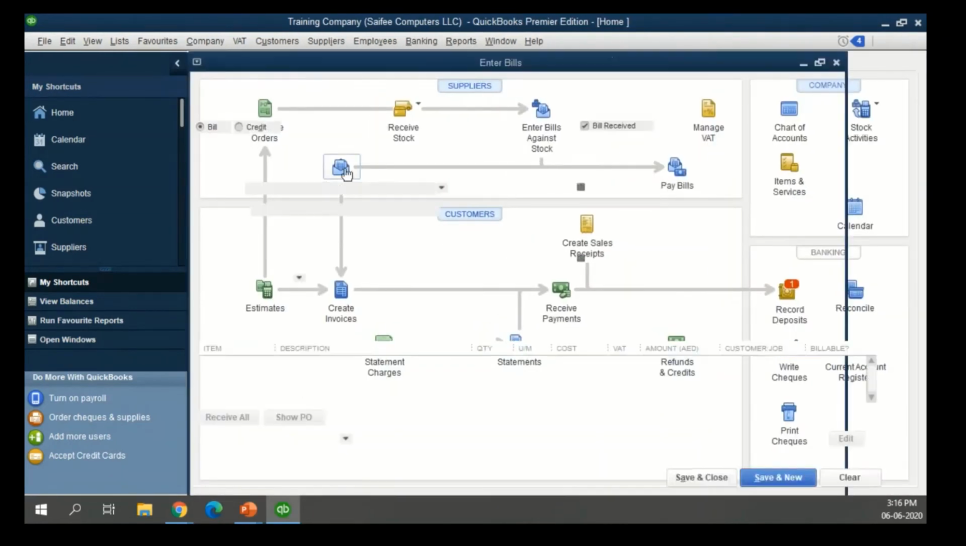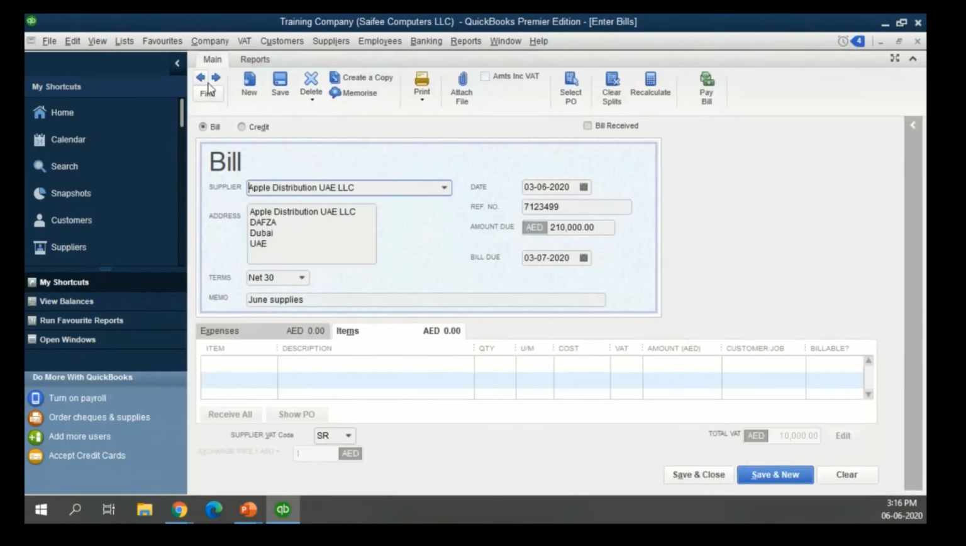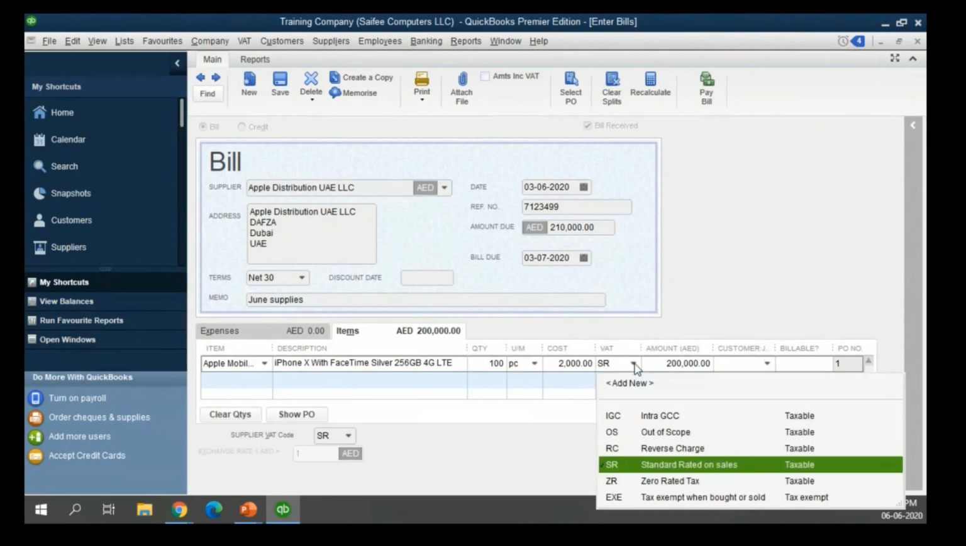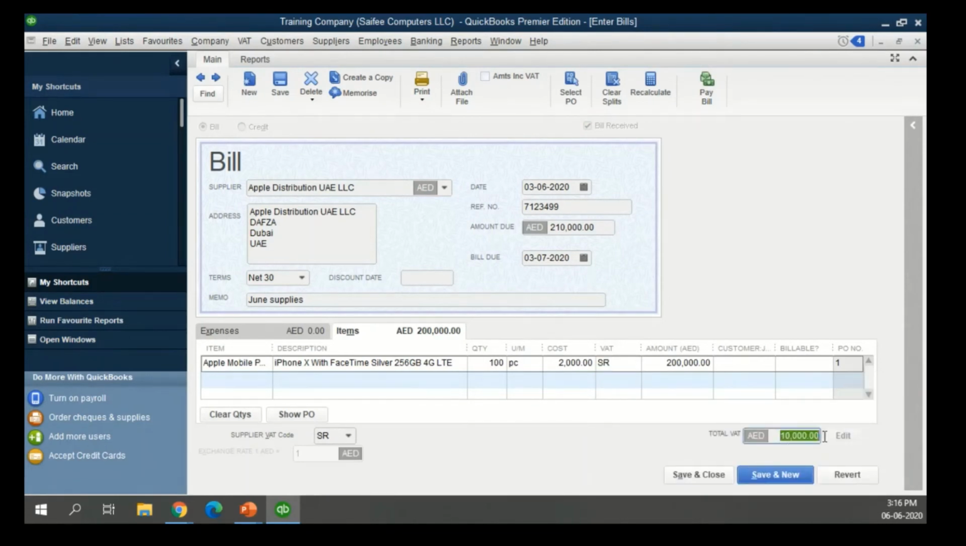Similarly, on the purchase bills, we have the tax option. If you see this, you can select the tax code on the purchase transactions, which will calculate the VAT amount for the purchase bill also. I hope this addresses the query of whether QuickBooks can calculate tax on purchase and on sale. The answer is definitely yes.